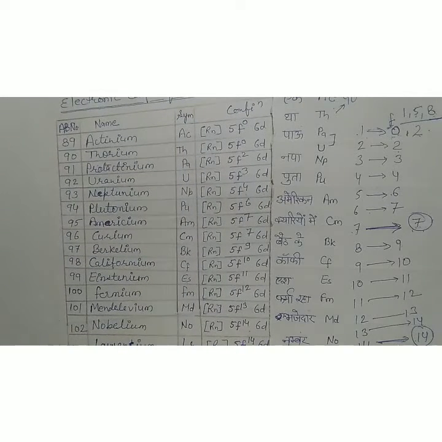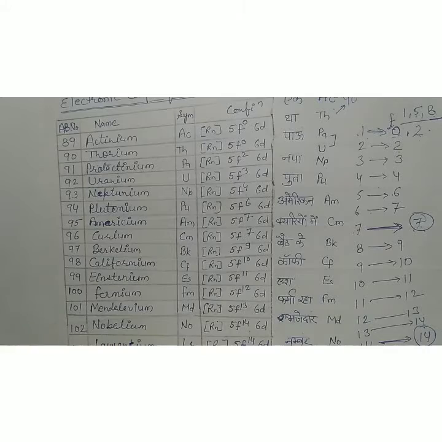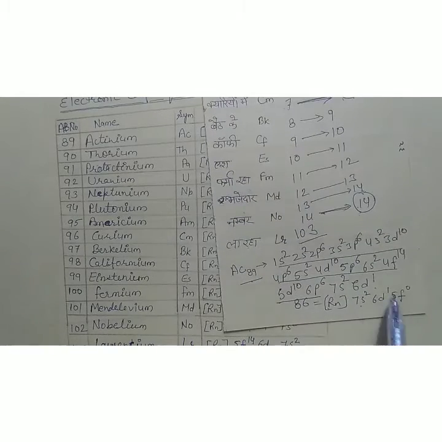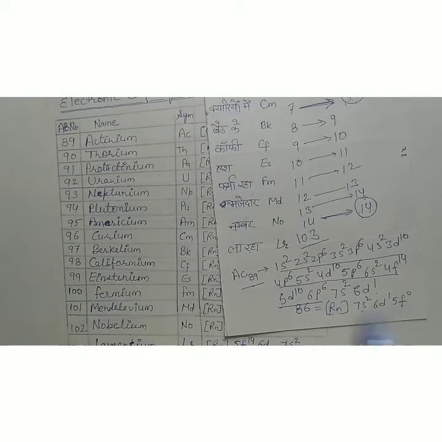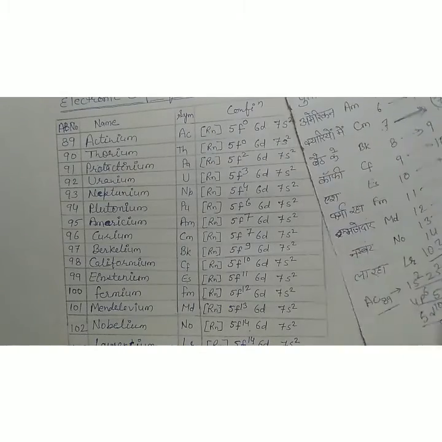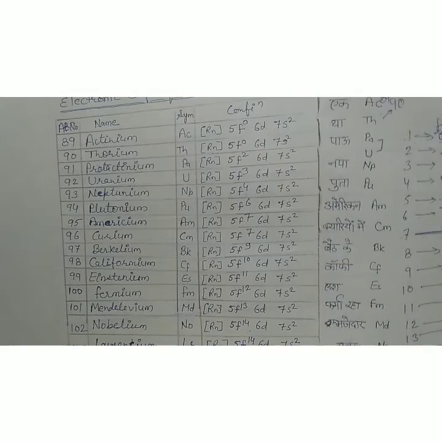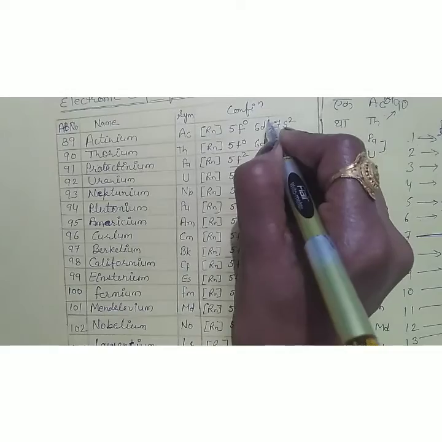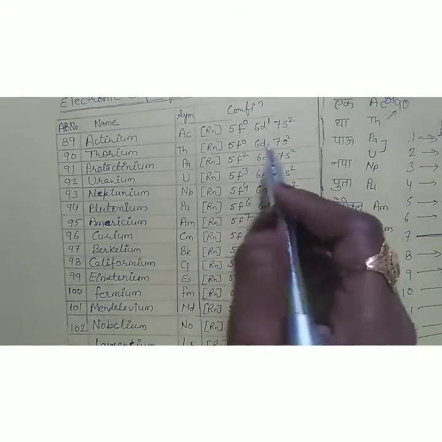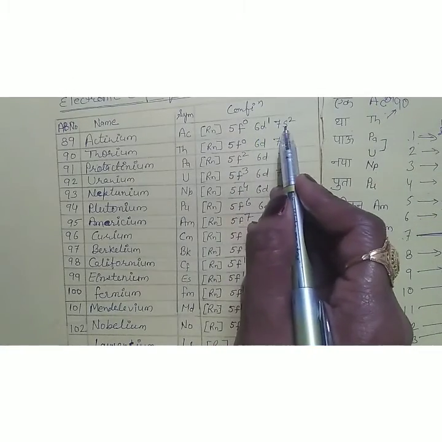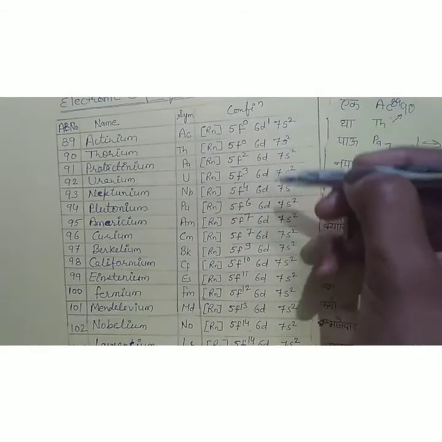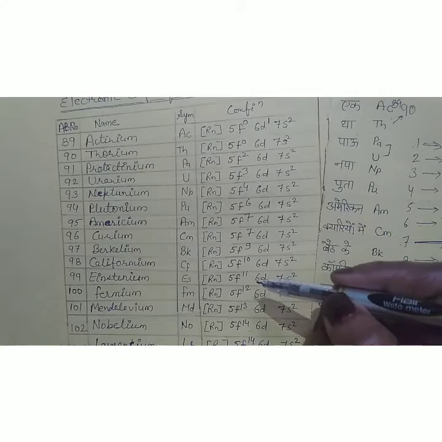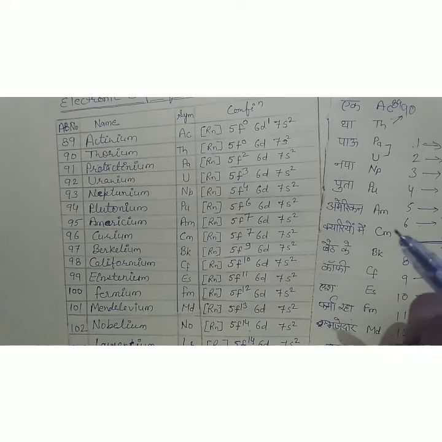Now we will fill the 6d electrons. 7s electrons are already filled in actinium, as we have seen, 7s2, so there is no change in 7s2. Now in 6d, how will we fill? In actinium it is d1. It starts from 3 electrons in the outermost shell, and in the next element the atomic number increases, so the number of electrons increases by 1.